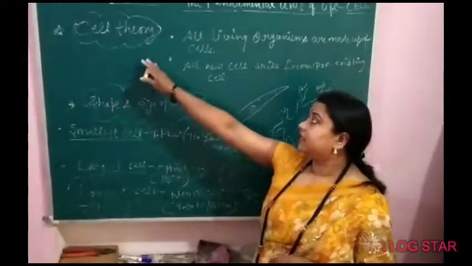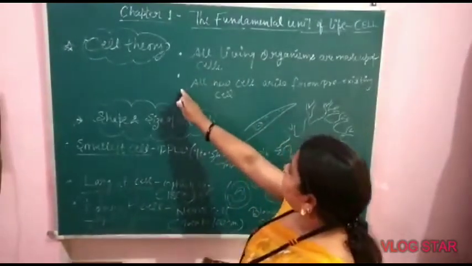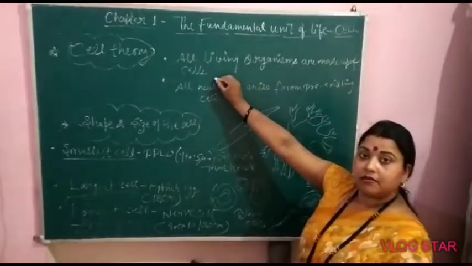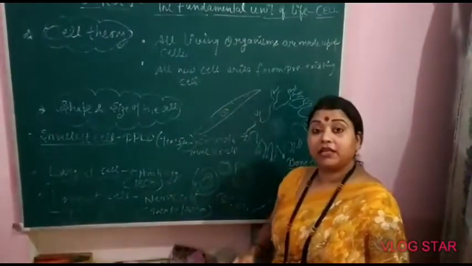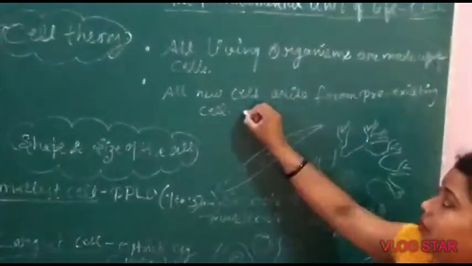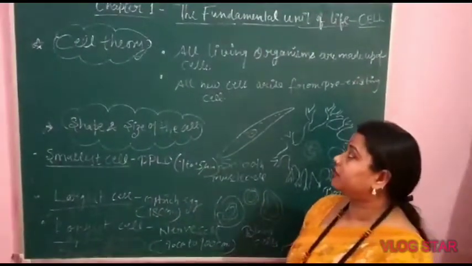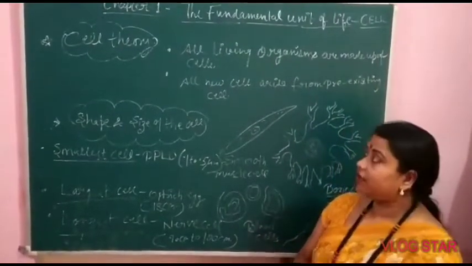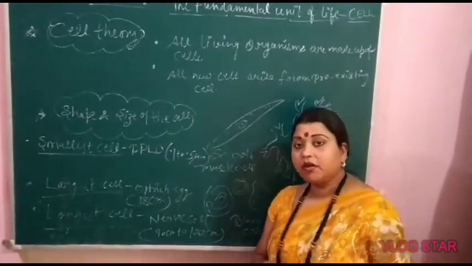Next topic is cell theory. Cell theory was proposed by Schleiden and Schwann. There are 2 points of cell theory. First, all living organisms are made up of cells. And the second important point is that all new cells arise from pre-existing cells. These 2 points are very important for cell theory. This is a question of 2 marks, a very important question. Define cell theory. Cell theory, proposed by Schleiden and Schwann, stated that all living organisms are made up of cells and all new cells arise from pre-existing cells.